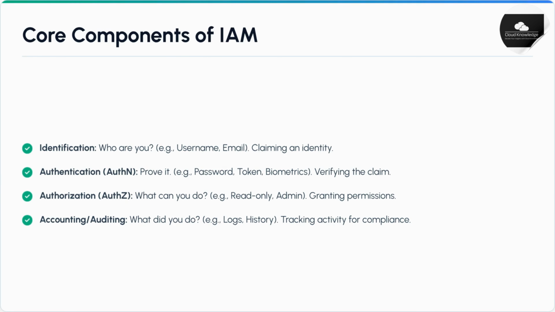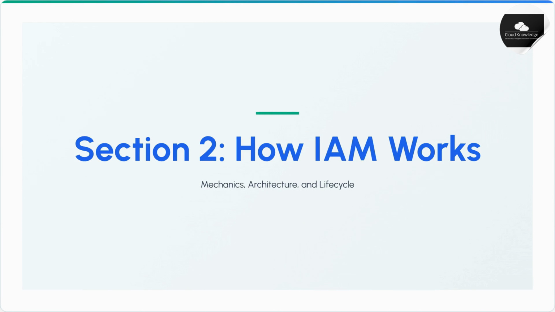The core components of IAM include identification, who are you? Authentication, AuthN, prove it. Authorization, AuthZ, what can you do? Finally, accounting or auditing, what did you do? Moving into Section 2, how IAM works, we will review the mechanics, architecture, and identity lifecycle.